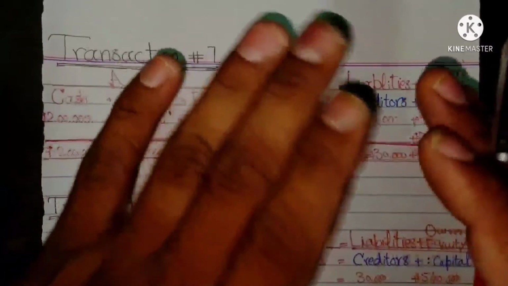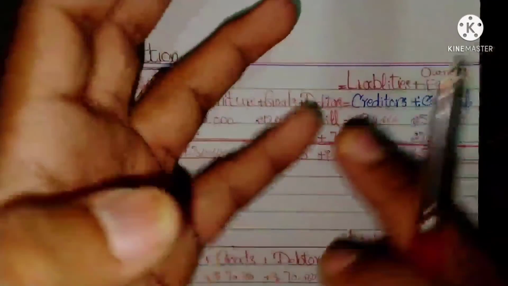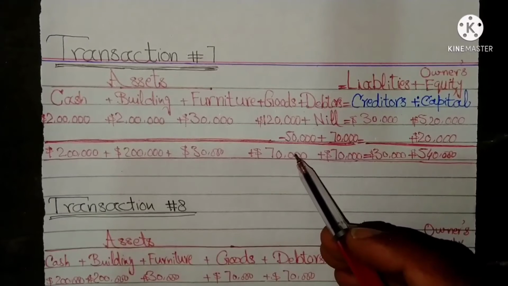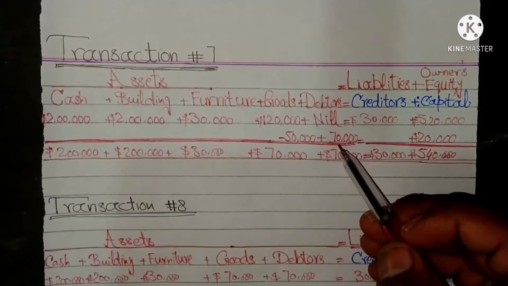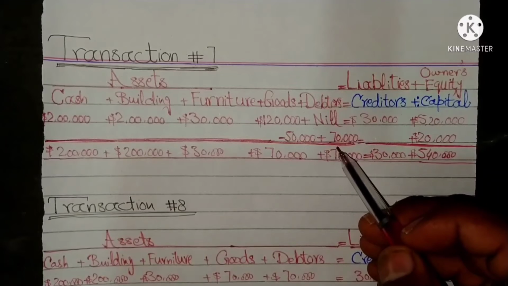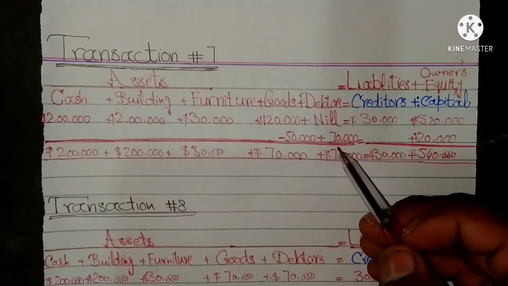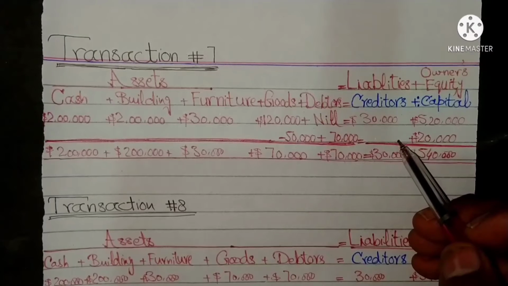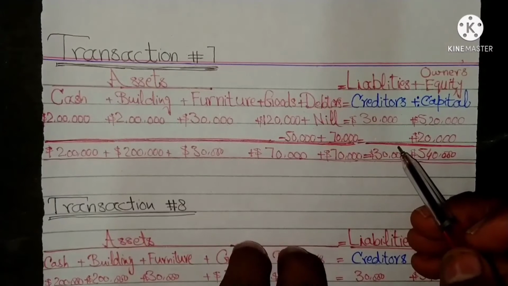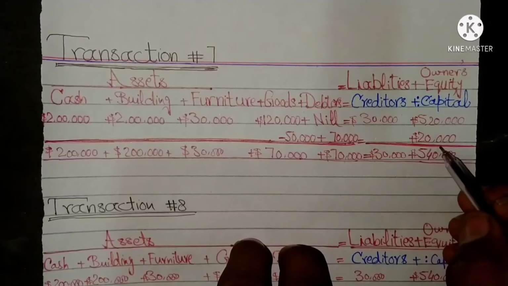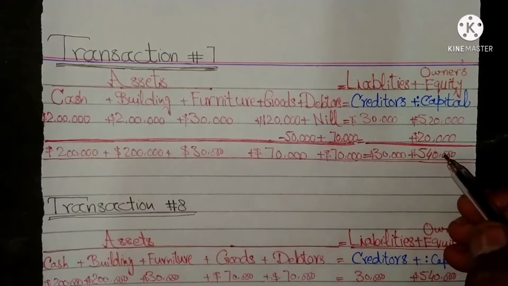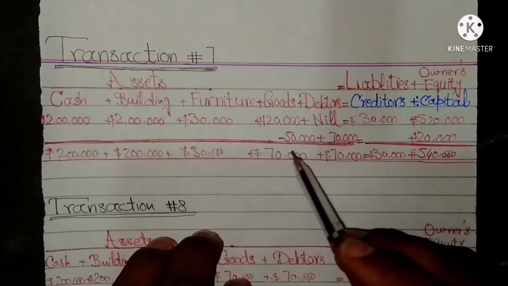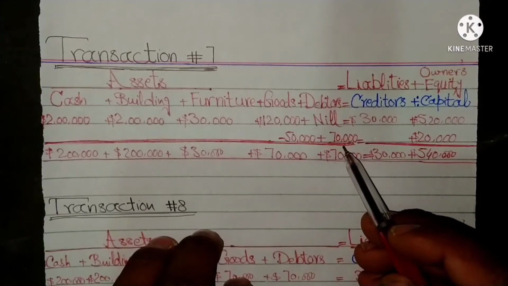The result of this transaction is stock of goods reduced by $50,000. A new asset, debtors or receivables, is increased by $70,000 as goods have been sold on credit basis. The owner's equity is increased by $20,000. This is the difference between the cost of the goods and selling price of the goods.